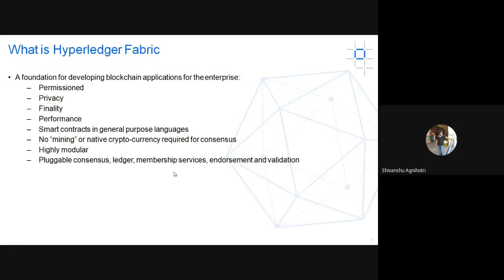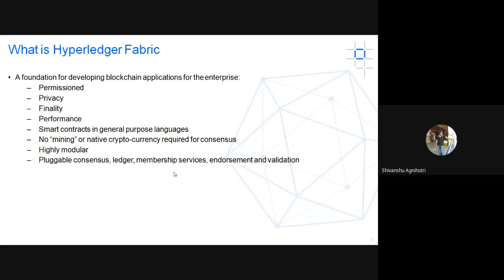If you are installing Hyperledger, at the back end there will be a pre-installed cryptographic mechanism that maintains your data privacy and security. That is an inbuilt feature. Again, finality. In terms of transactions, finality means a transaction is final. Once the transaction is executed, you cannot reverse it or drop it. That will be forever. So that is finality.